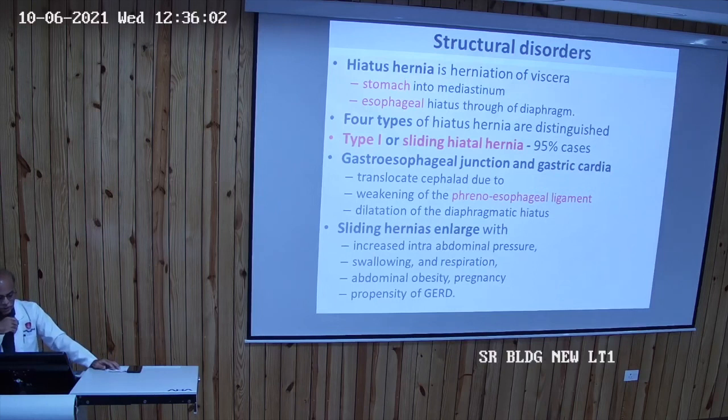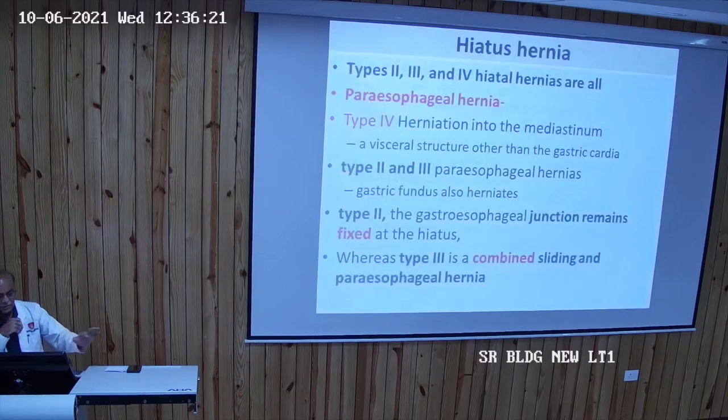The gastroesophageal junction and gastric cardia will translocate cephalad, that means upward, and it is due to weakening of the phrenoesophageal ligament. So easily sliding is there, and again the same causes, increased intra-abdominal pressure. Type 2, 3, 4 are termed paraesophageal, sometimes rolling hernias. So type 4 herniation involves a part other than the stomach. When it herniates, it is labeled as type 4. So colon, sigmoid transfer, so it is going there, that means it is any other part than the stomach.